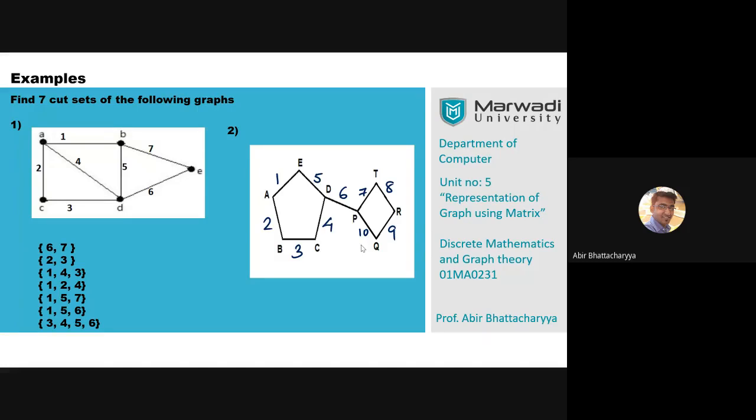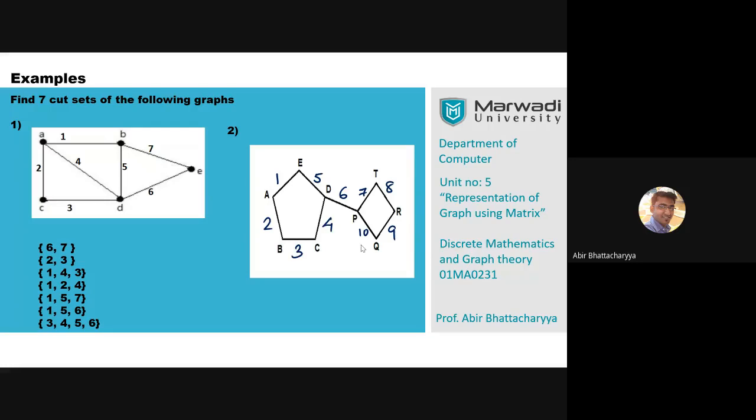Maximum cut set and minimum cut set. Yes, Ashish, minimum is 6. Only one minimum cut set is there, that is 6. If I remove that edge 6, the graph is going to break into 2 parts.